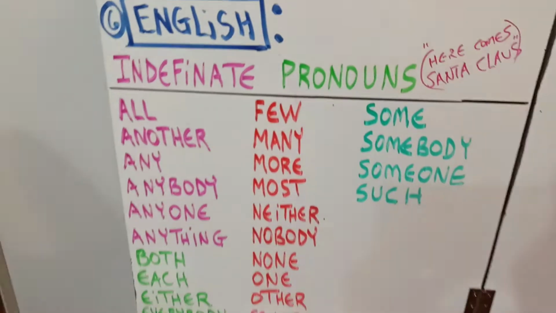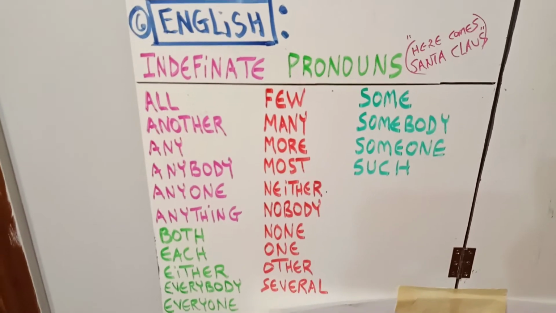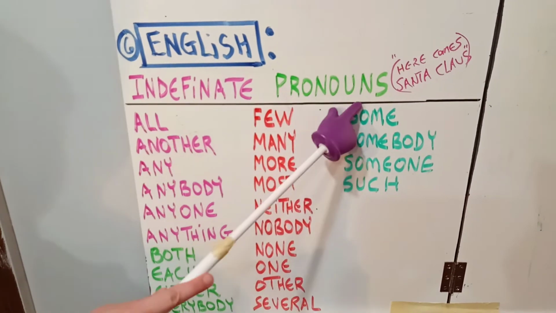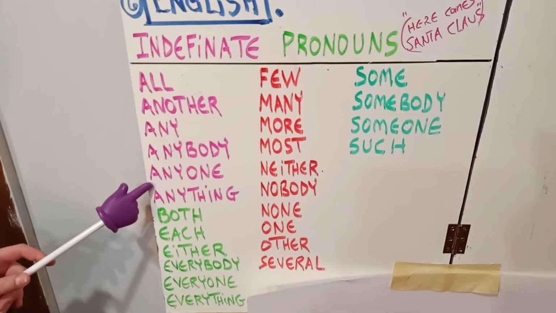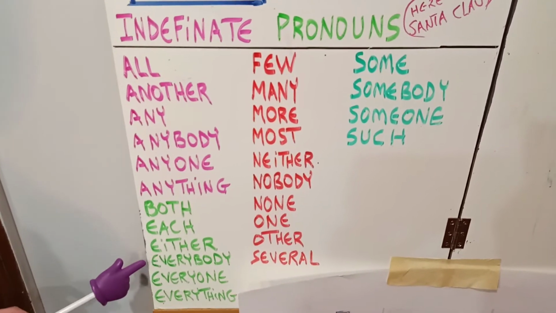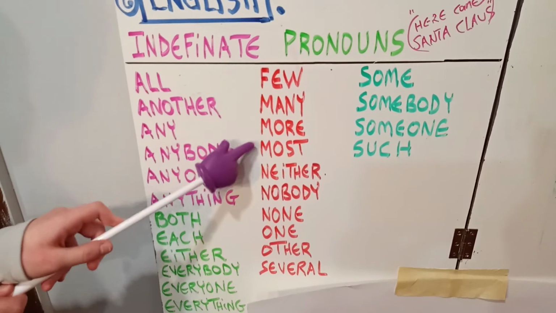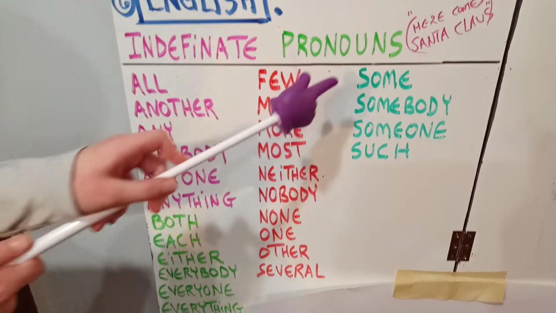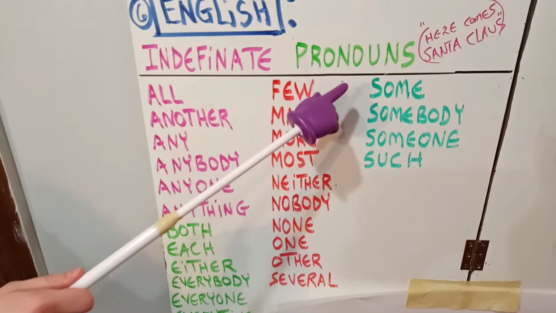English, we're going to pick up our indefinite pronouns song from week 11, 12, and finish it this week in week 13. And we'll start out with, what are the indefinite pronouns? All, another, any, anybody, anyone, anything. Both, each, either, everybody, everyone, everything. Few, many, more, most, neither, nobody, none, one, other, several. Some, somebody, someone, such. These are the indefinite pronouns.